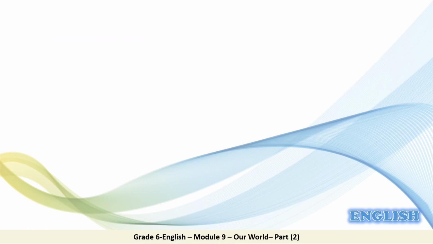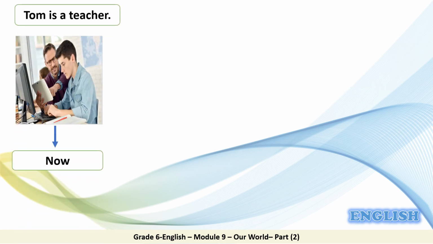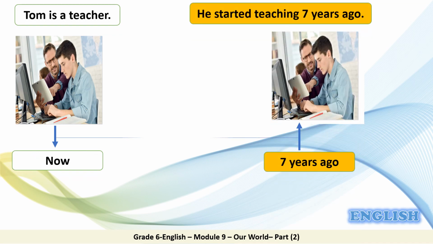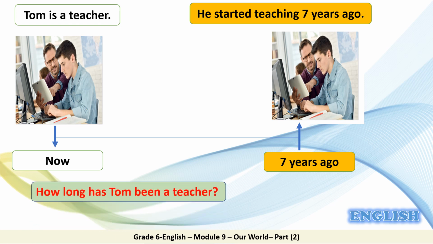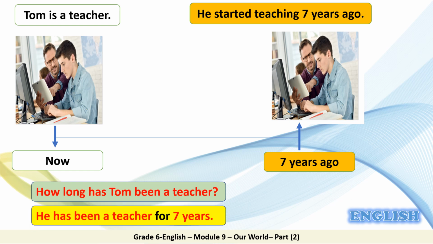Let's start with this example. Tom is a teacher. He's a teacher now. He started teaching 7 years ago. So how long has Tom been a teacher? The answer: he has been a teacher for 7 years. So we use for to refer to the duration of an action.